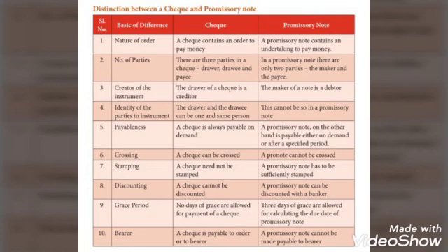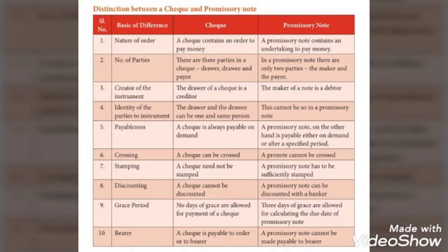The next difference is payableness. A check is always payable on demand, but a promissory note may be payable either on demand or after a specified period. The next difference is crossing. A check can be crossed, but a promissory note cannot be crossed. And the seventh difference is stamping. A check need not be stamped, but a promissory note has to be sufficiently stamped.